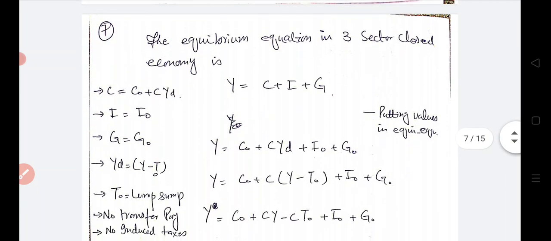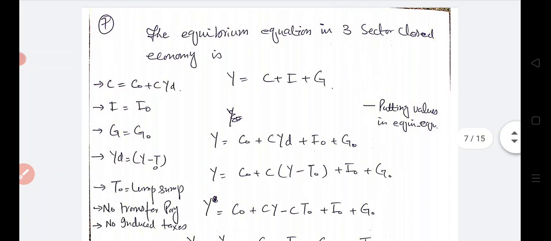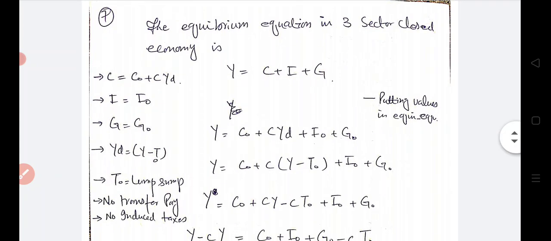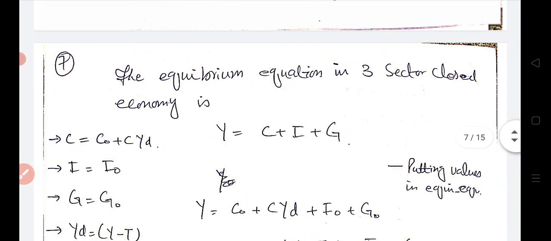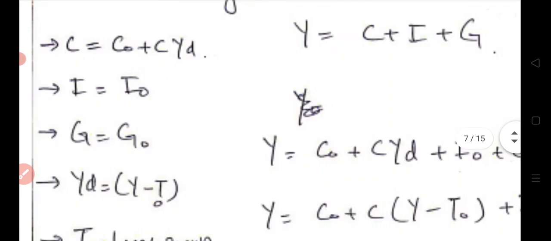Now we have defined all the variables in the income and expenditure model. Now we put the values of these variables into the formula to derive the national income equilibrium formula for a three sector economy through the income and expenditure approach. The equilibrium equation in a three sector economy is Y is equal to C plus I plus G. And here we have defined, I have also given the information here.